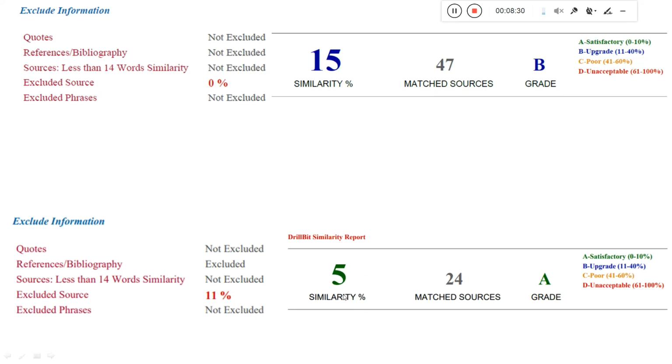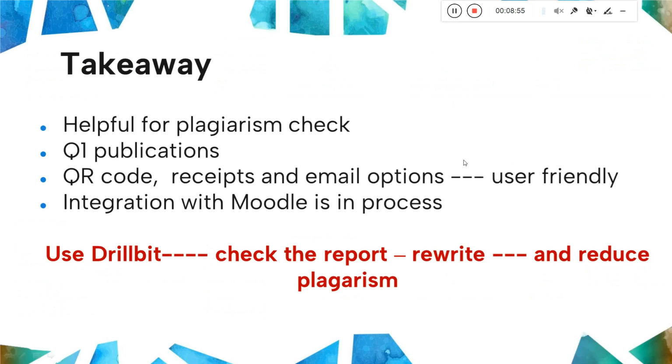In this case, you can see the percentage has come down to 5%. Maybe there was self-plagiarism which was reduced because of excluding it, and the percentage has reduced from 15% to 5%, and the sources have also reduced from 47 to 24. So there are a lot of features which could be explored further. When I give the demonstration, I'll give you much more detail on that.